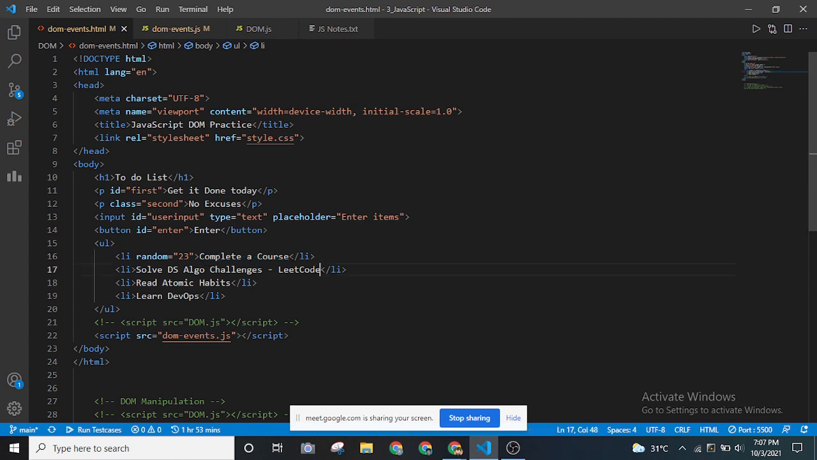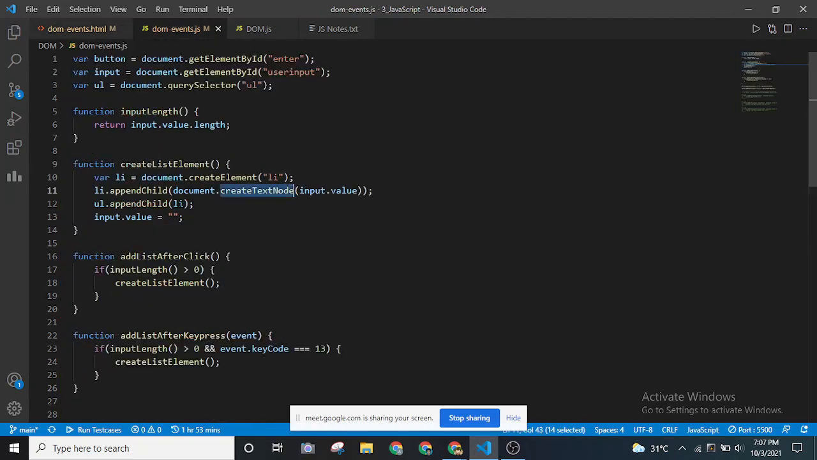In this list item, this is a text node, this is a text node, this reads "atomic habits", "learn DevOps". This is all the text nodes. So we are creating this list item itself. If we want to create this list item, this is the entire process happening behind the screen. We are creating the element, we are adding the input value that we are getting using this input variable, because we are grabbing it from the HTML, and we are appending this to the unordered list.